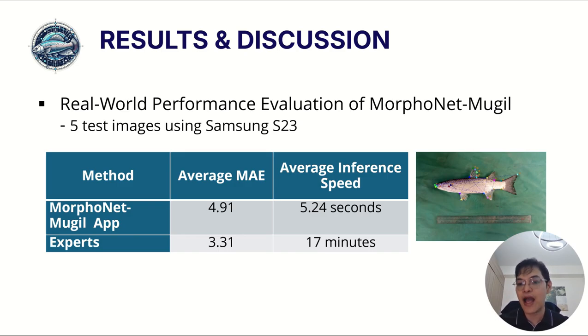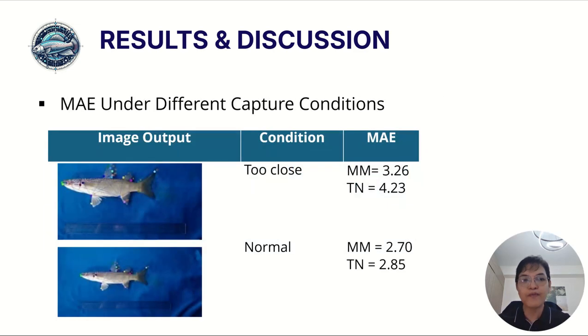for real-world aquaculture applications. After evaluating the system in real-world testing, I also analyzed how different image capture conditions affect the measurement accuracy. In this experiment, images were taken under different distances between the camera and the fish, particularly comparing too close capture and normal capture conditions.